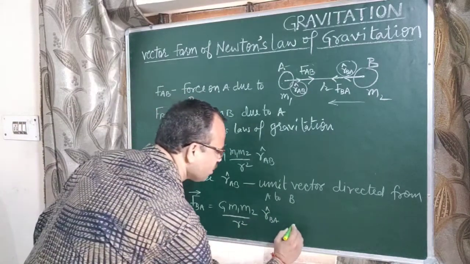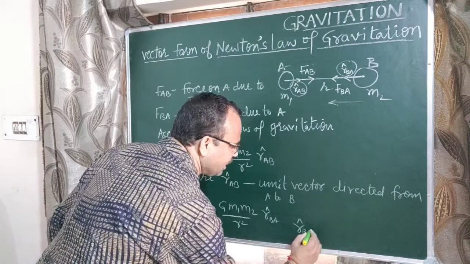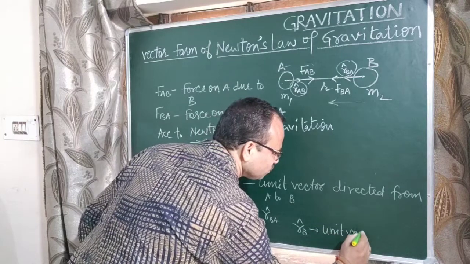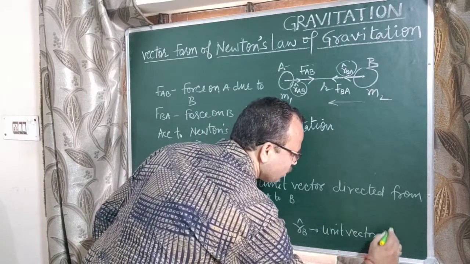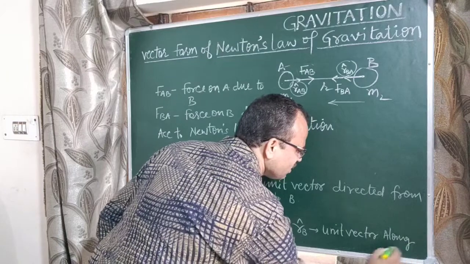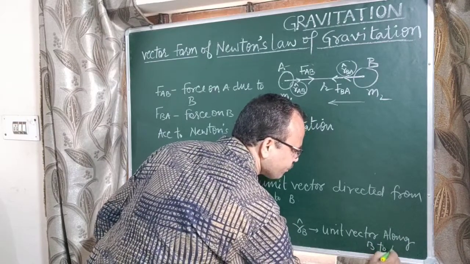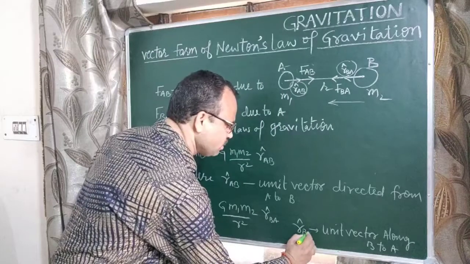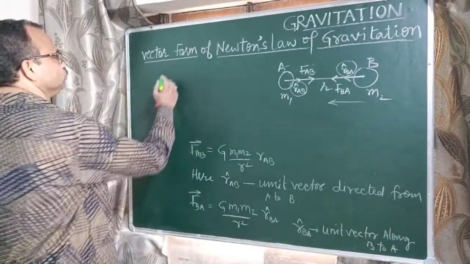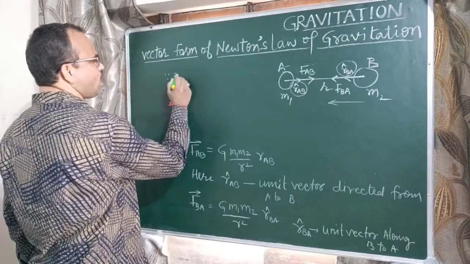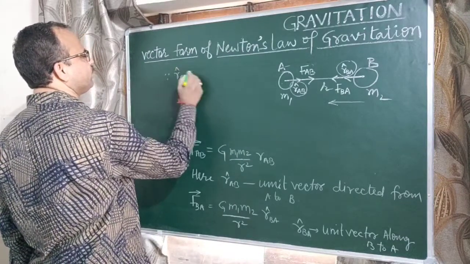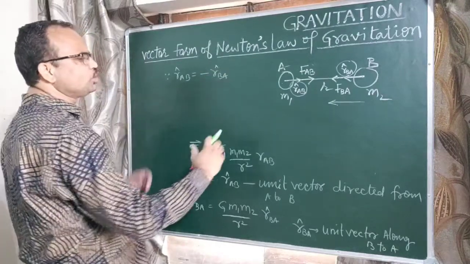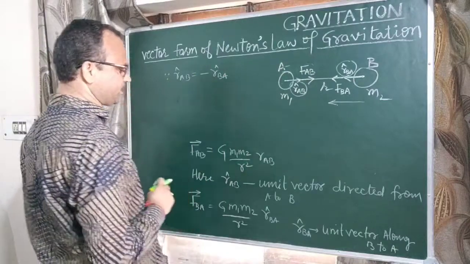RBA cap means unit vector along B to A. Since RAB cap is equal to minus RBA cap, because these two unit vectors are oppositely directed.